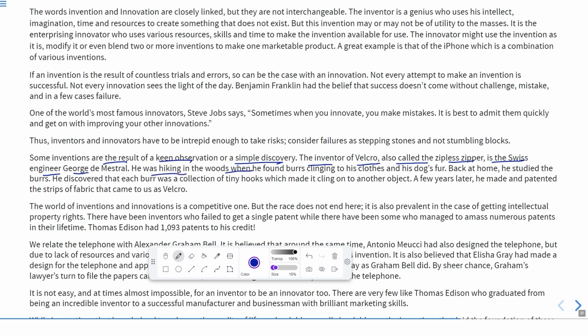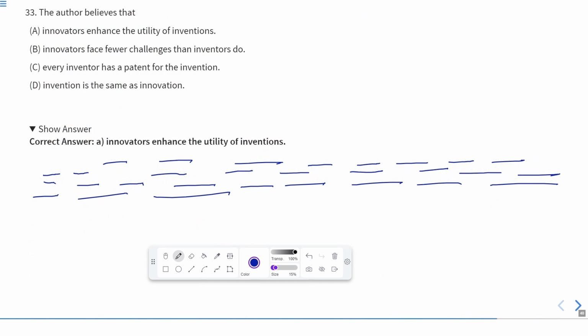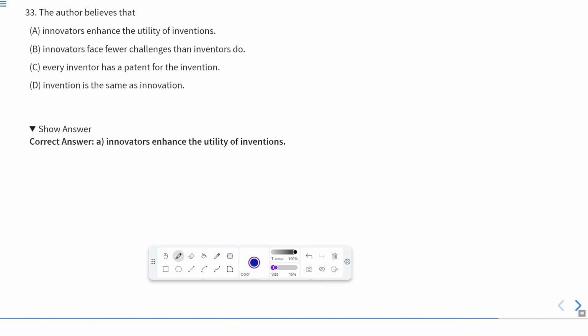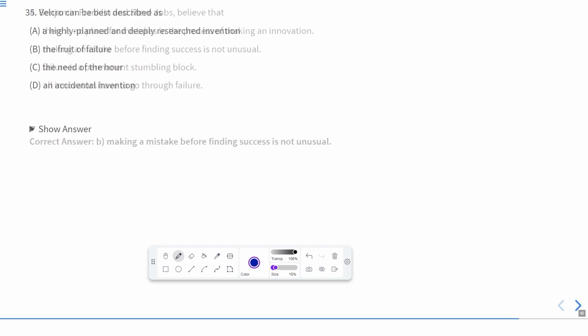He was hiking in the woods when he found burrs clinging to his clothes and his dog's fur. Back at home, he studied the burrs. He discovered that each burr was a collection of tiny hooks which made it cling to another object. A few years later, he patented the strips of fabric that came to us as Velcro.